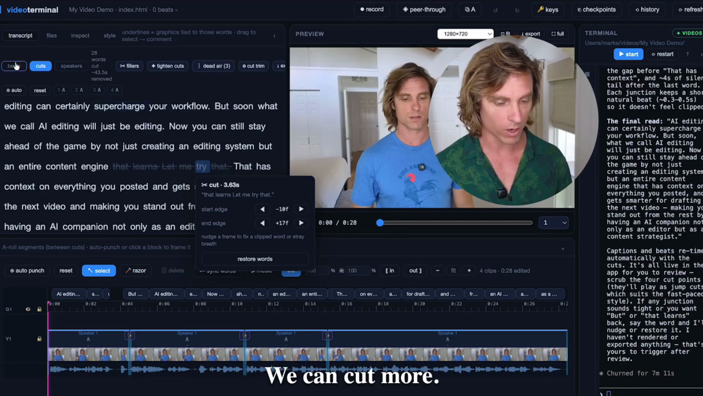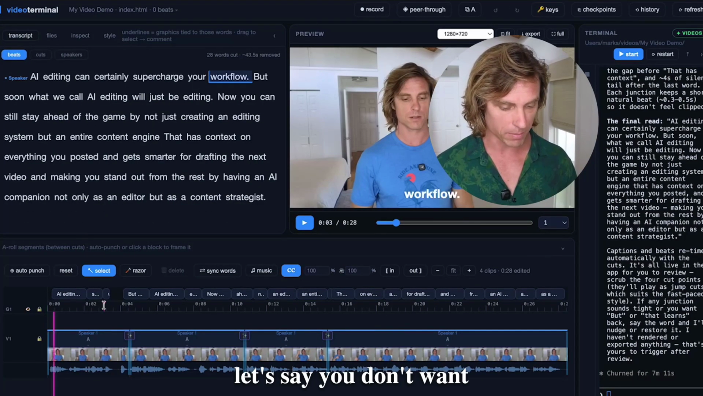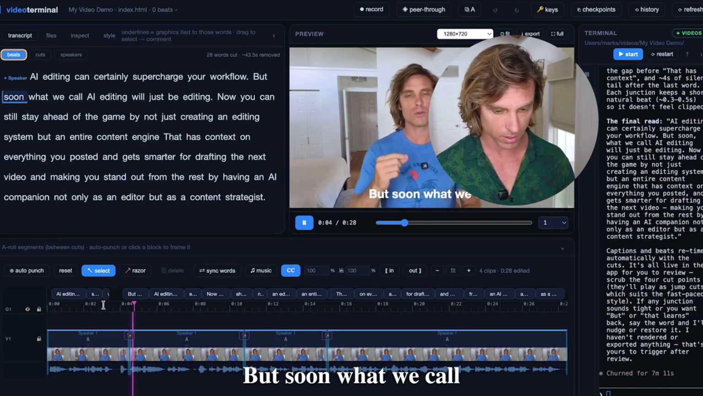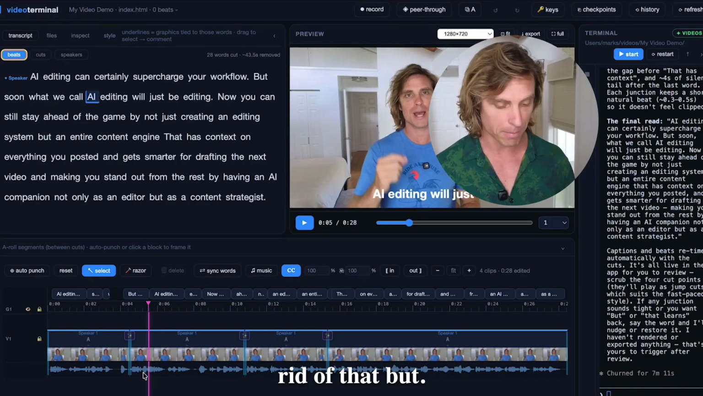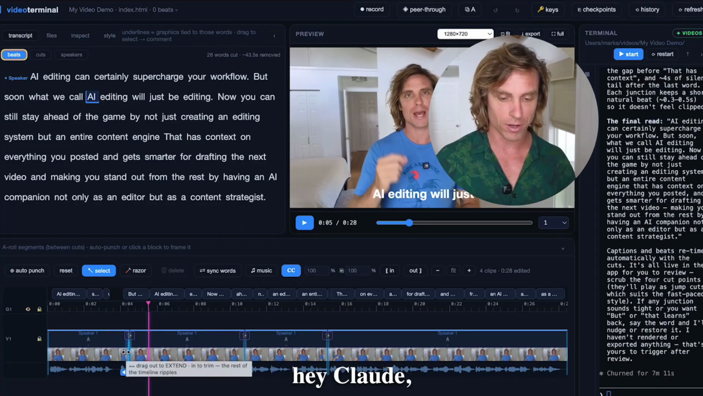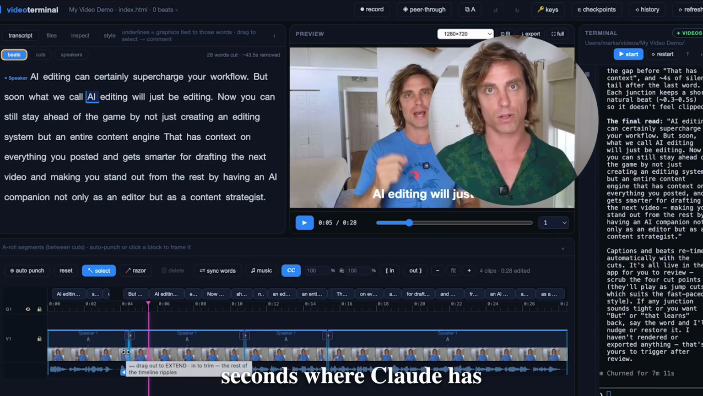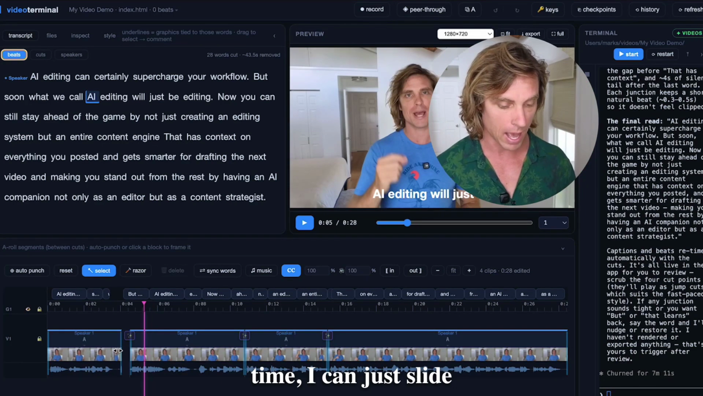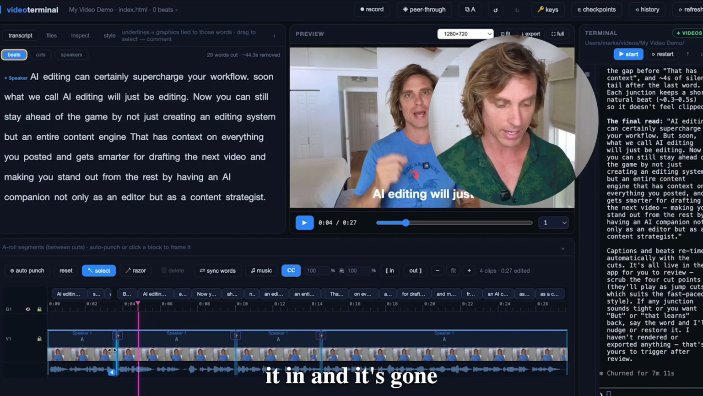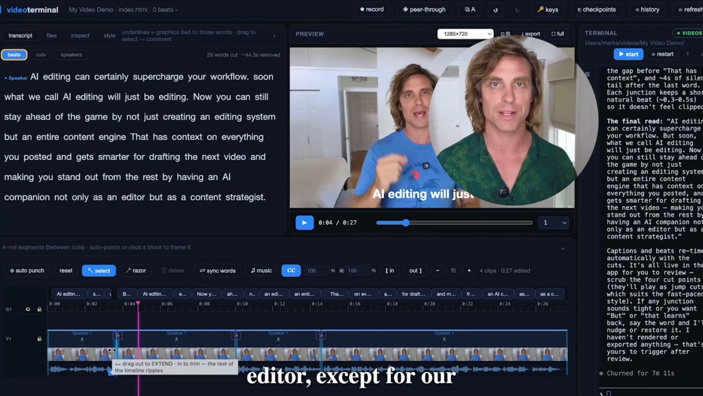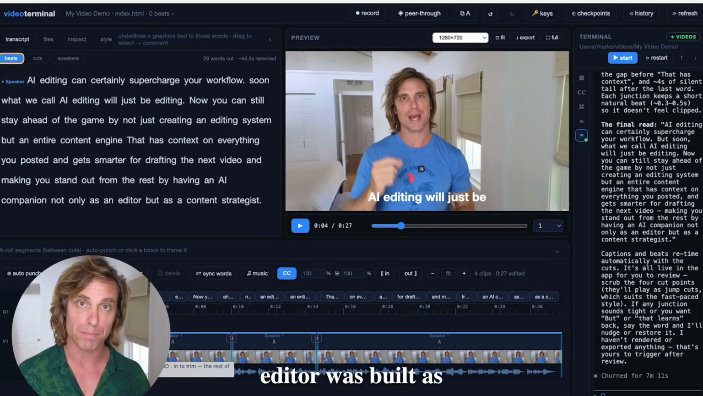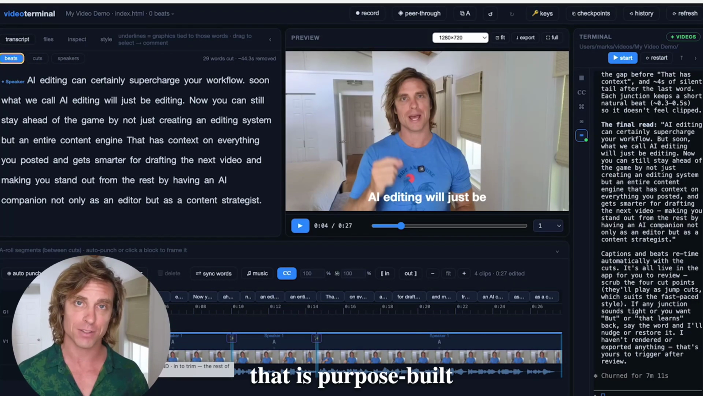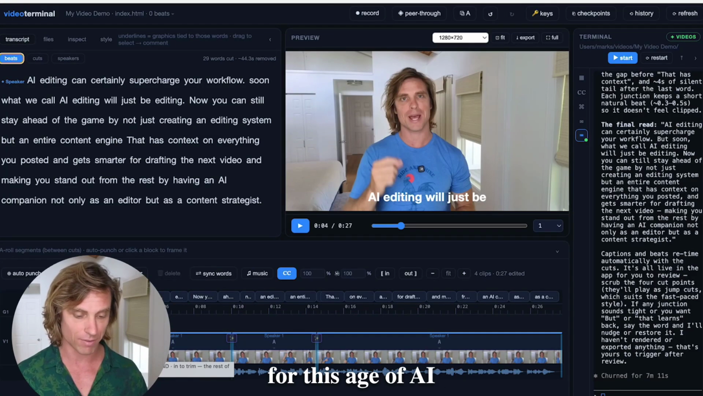We can cut more. And what's even better, let's say you don't want something. But soon what we call it. Maybe I want to get rid of that but. Instead of me saying, hey Claude, remove the but around 6 seconds where Claude has to go through and read the file again and all the code and burn all these tokens and take time, I can just slide it in and it's gone like a normal video editor, except our editor was built as the UI for Claude. So it's a video editor that is purpose built for this age of AI agents.